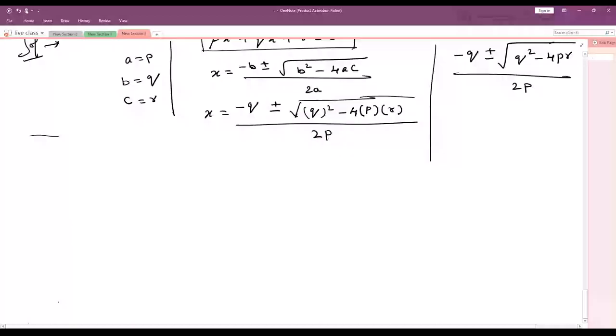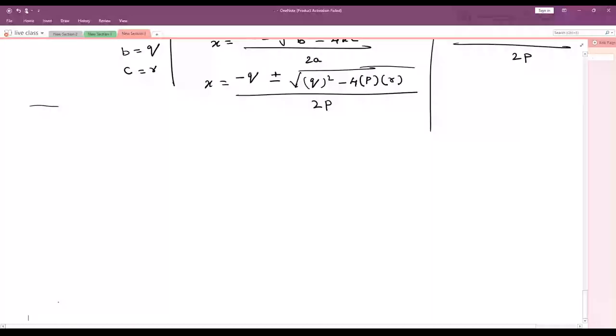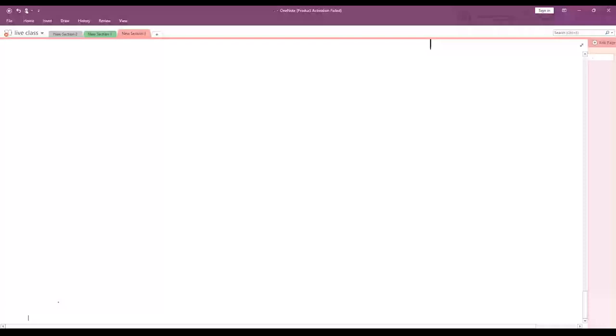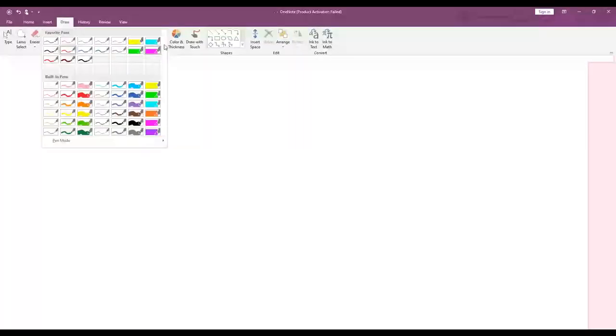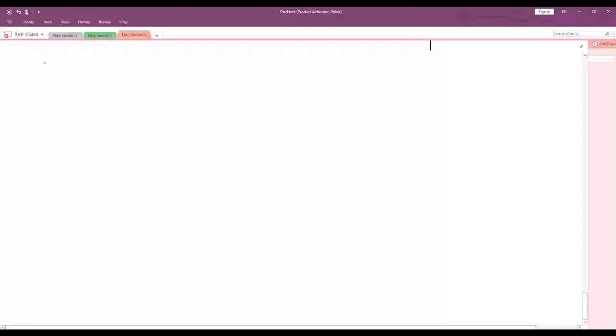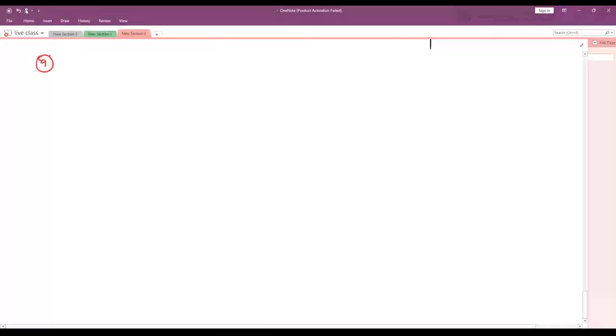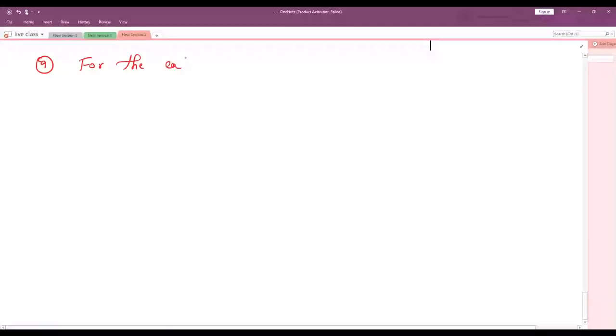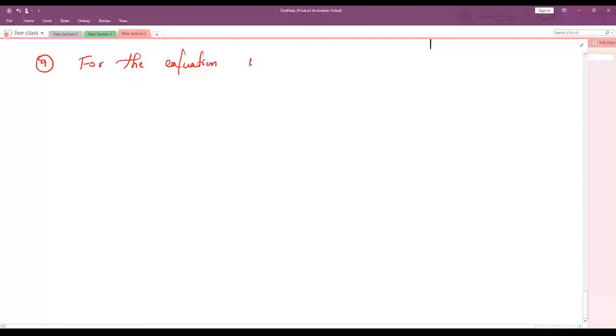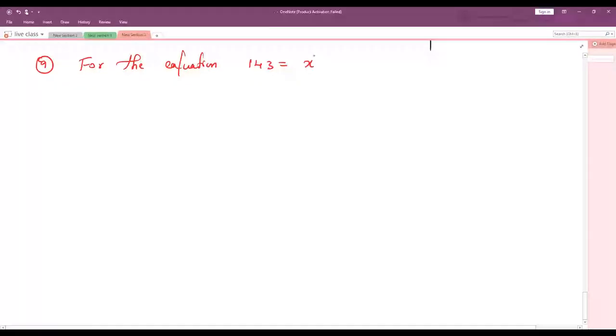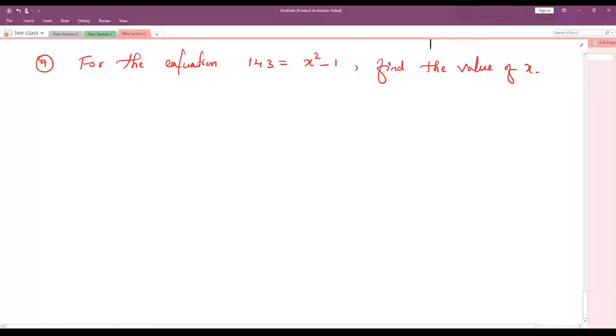Let me try another two sums. I'm solving all the types, don't worry. Next question. For the equation 143 is equals to x square minus 1, find the value of x. Can you tell me the answer for this quick? For the equation 143 equals x square minus 1, find the value of x.